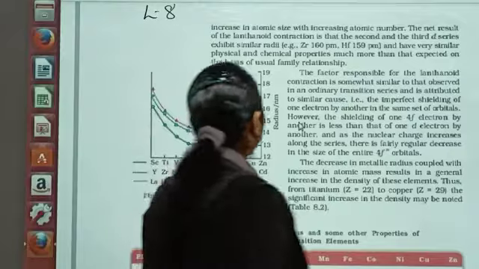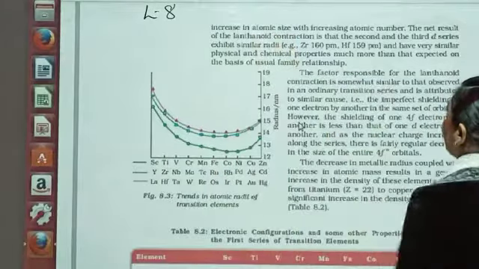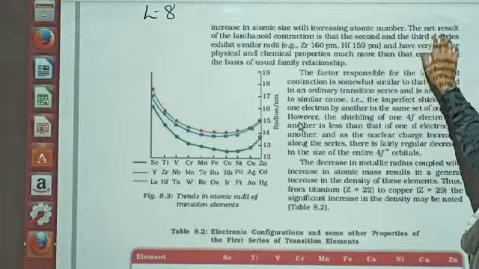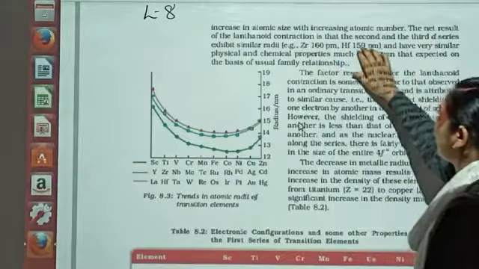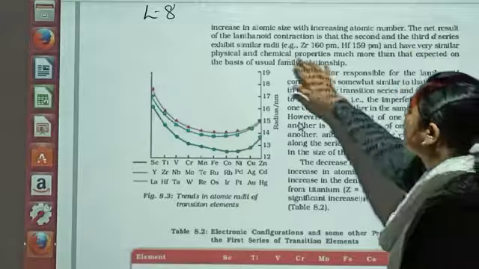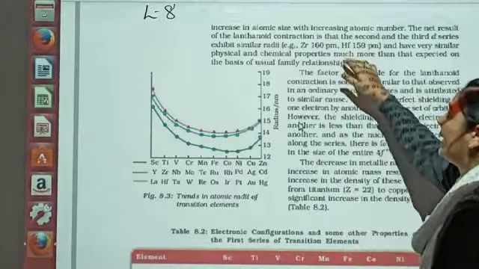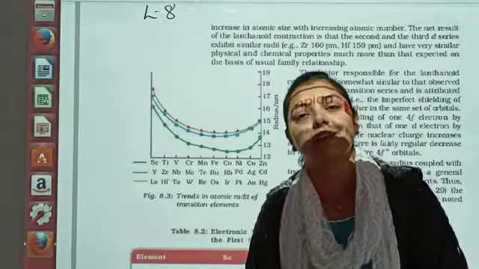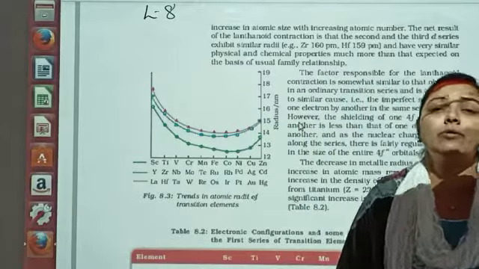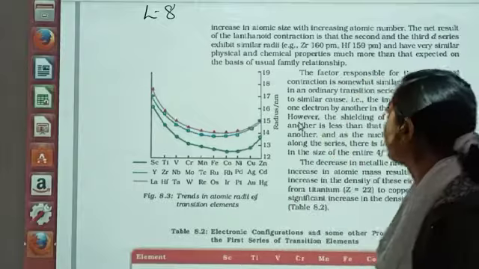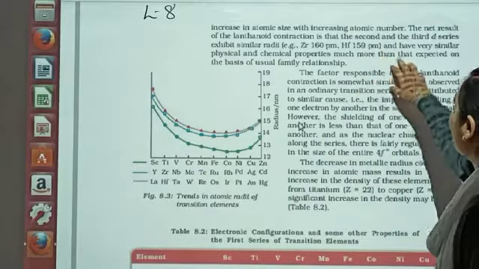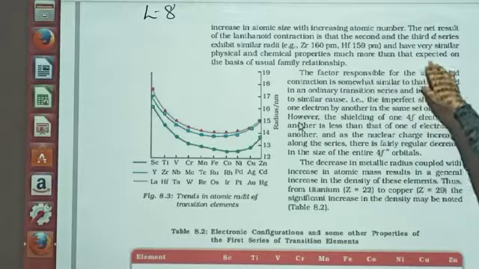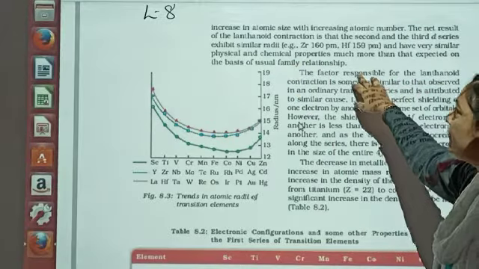Now see, here it is also given that the atomic size increases with increasing atomic number. That is to be understood, that's natural. The net result of the lanthanoid contraction is that the second and the third series exhibit similar radii. मतलब आप जब कंपेयर कर रहे हो एक को दूसरे के साथ, तो ज़्यादा चेंज नहीं आ रहा है. क्यों नहीं आ रहा है? Because of the lanthanoid contraction. Okay, and they have very similar physical and chemical properties, much more than that expected on the basis of usual